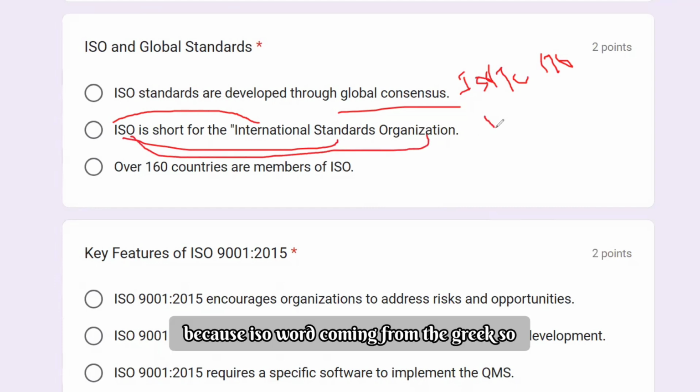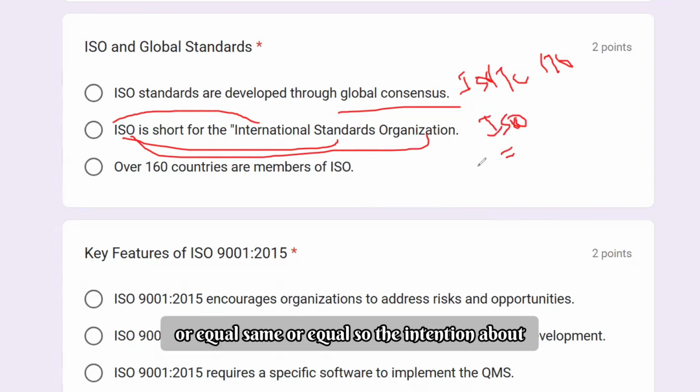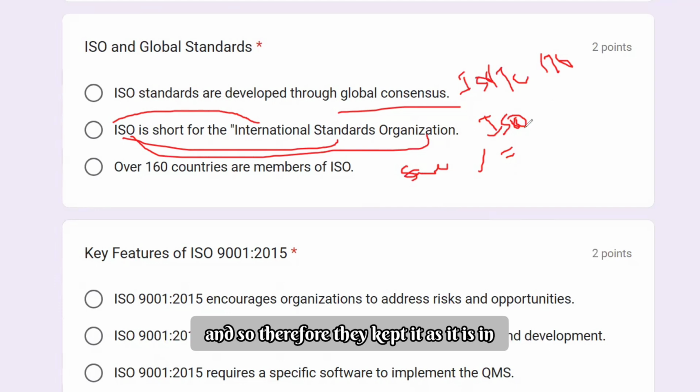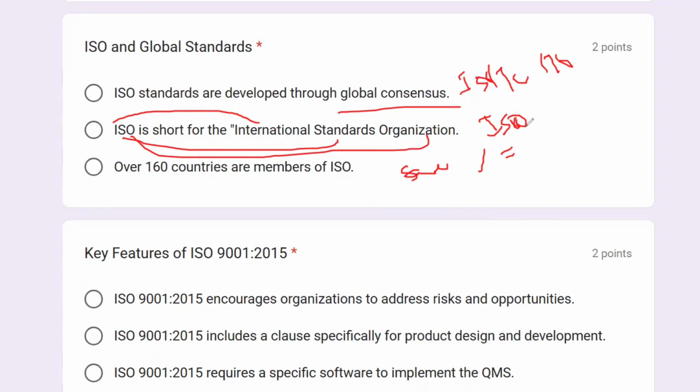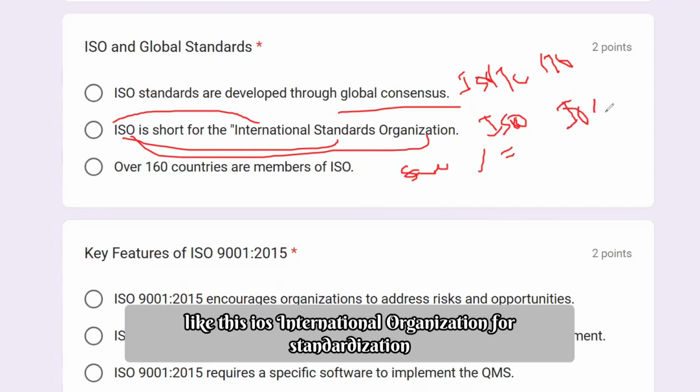Why? Because the word ISO comes from the Greek, meaning same or equal. So the intention about ISO was there. It came from the Greek word, so they kept it as it is in the original form, ISO. But when you abbreviate, you have to abbreviate like this: IOS, International Organization for Standardization.